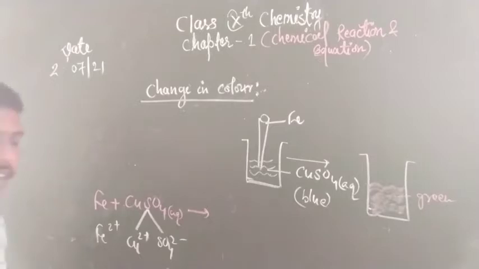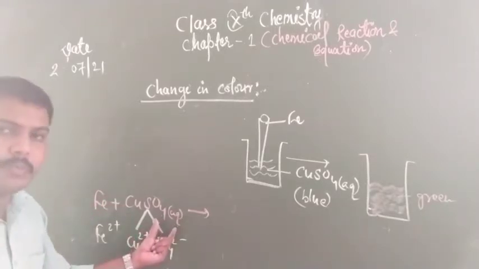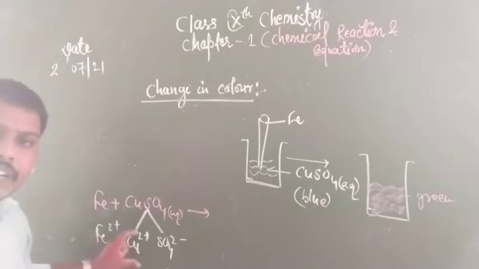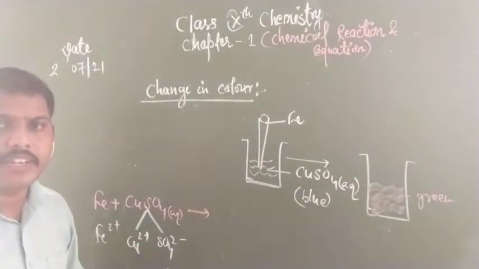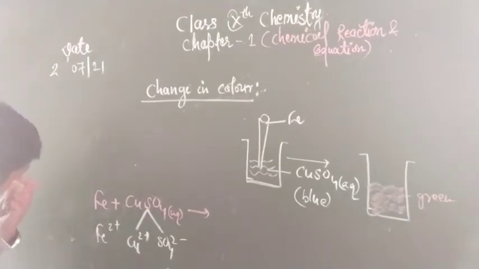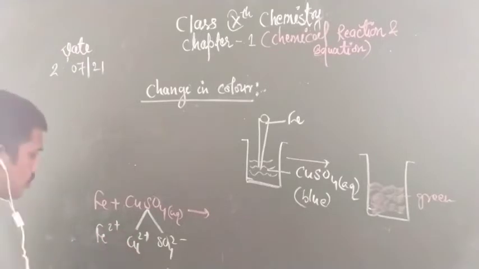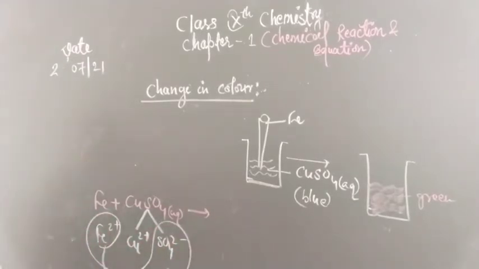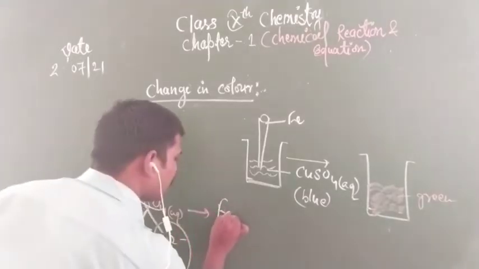When copper sulfate is in aqueous form, it is blue in color. But we all know that iron is more reactive than copper. Clear everyone? Iron is more reactive than copper. So iron will displace copper and form FeSO4, iron sulfate.